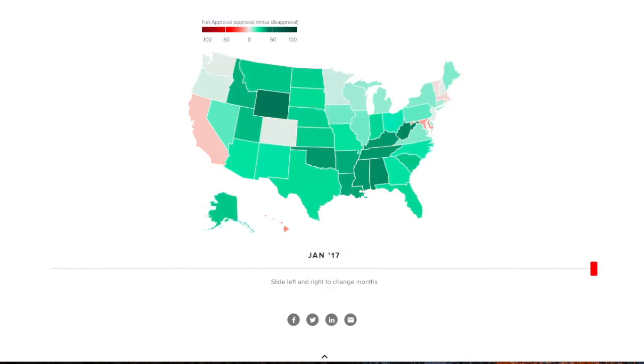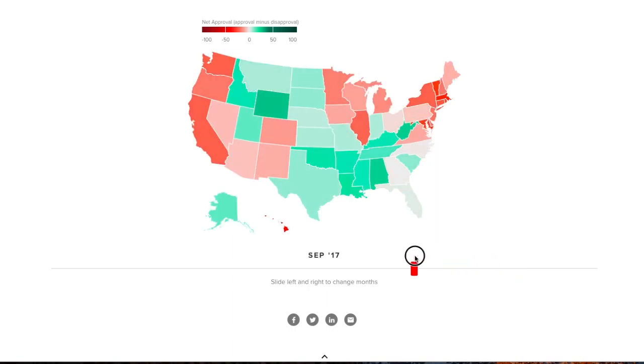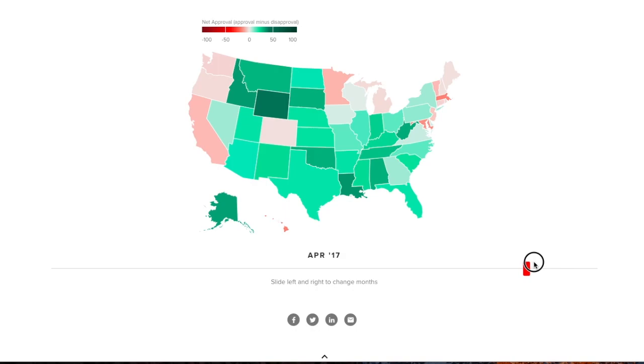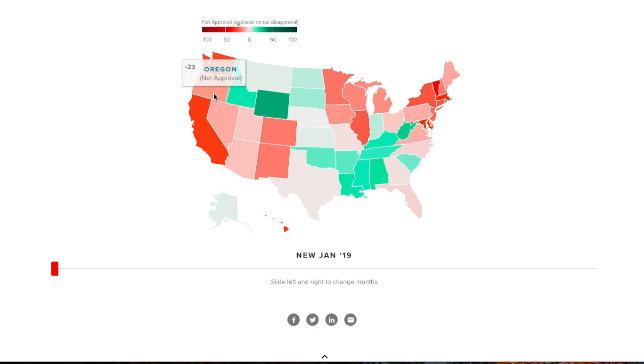But of course, as shown by this graph, approval ratings can change, and they can change quite drastically. You could see in the first few months, Trump maintained a strong approval rating in these 50 states, but then it started to slip in the summer of 2017. We started to see somewhat of an electoral map type one. His approval ratings did change somewhat in the beginning of 2018, but since then it's pretty much stayed quite the same. And now in January 2019, we can see it take a big tumble in terms of his approval rating. But again, they can change.